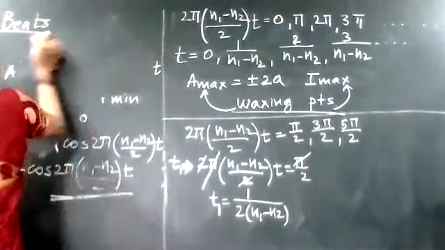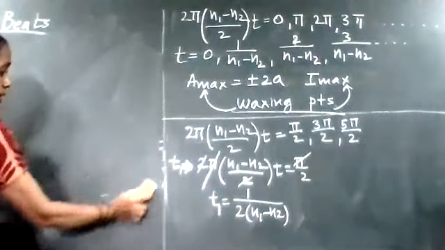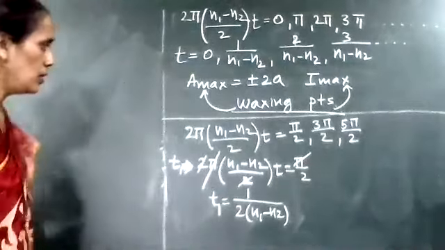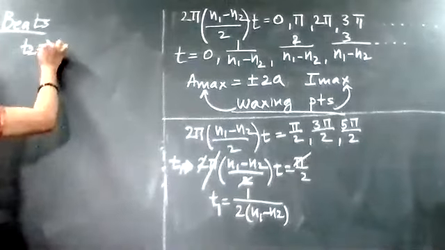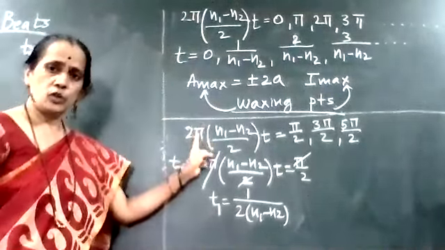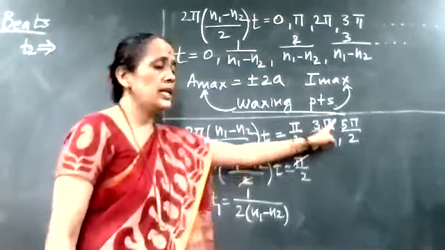Now I can find out the second time interval, that is, in the next time interval when am I getting amplitude 0. So the next time interval I will say t2. For t2, what is the condition? The angle 2 pi (n1 minus n2) upon 2 into t is equal to 3 pi by 2.